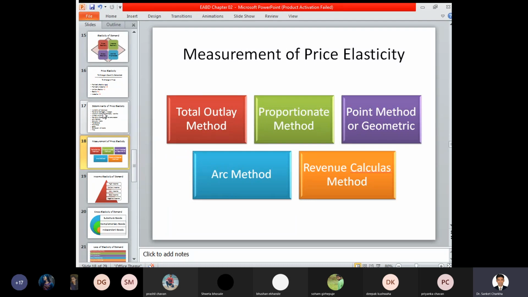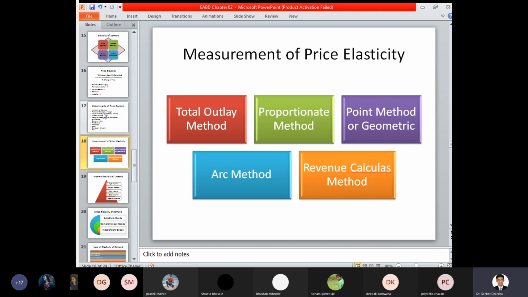Point method or geometric method, wherein you use a certain graph, and based on this graph you identify a certain position at which the degree of influence can be identified. So whether the demand curve is sloping upward or downward, whether there is an extension, contraction or movement in the demand curve, and so on, we identify based on a certain geometric concern. Arc method, that is, you draw a certain arc. A graph paper is provided to you, and based on that graph you design or draw a certain arc.